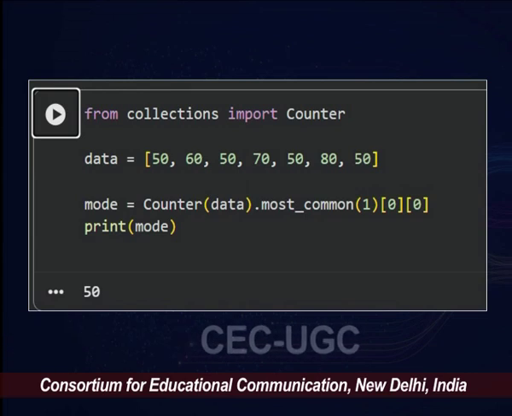Now let's compare mean, median and mode and understand what these three different measures of central tendency do. All three measure the center of the data stream, but in very different ways. What does mean do? Mean calculates the mathematical average of the data, that is sum divided by count. What does median do? Median gets the middle value when the data stream is sorted, whereas mode gets the most frequent value.